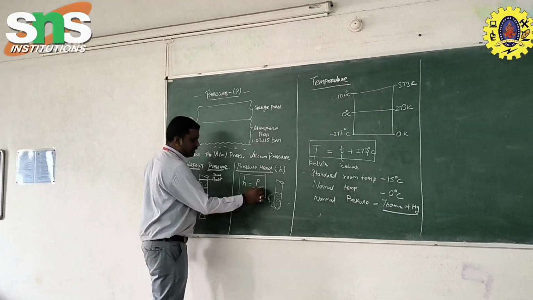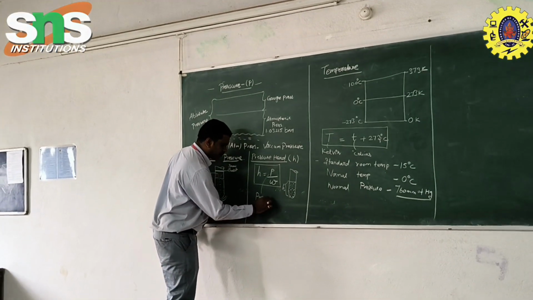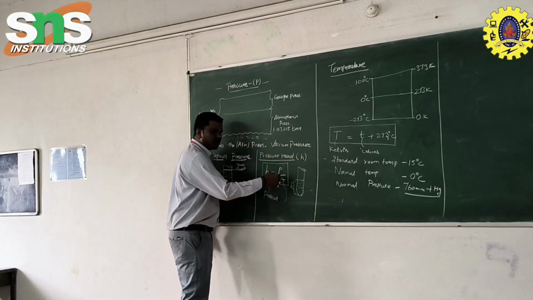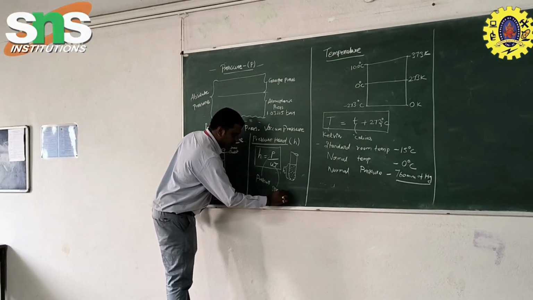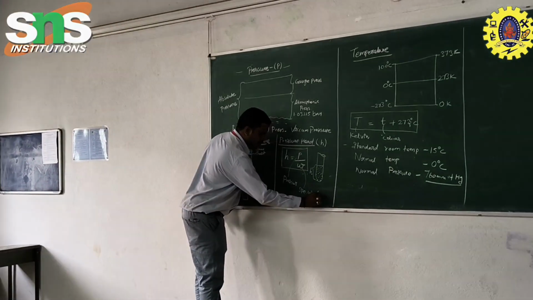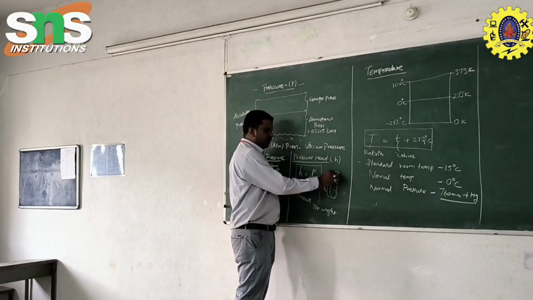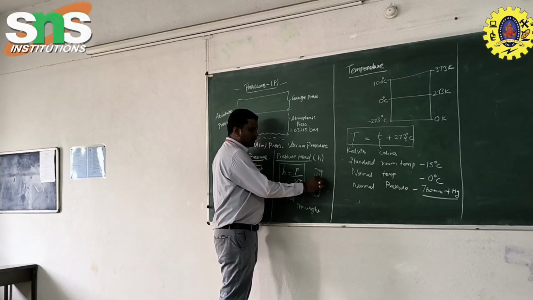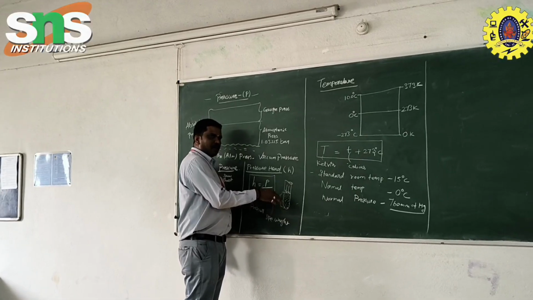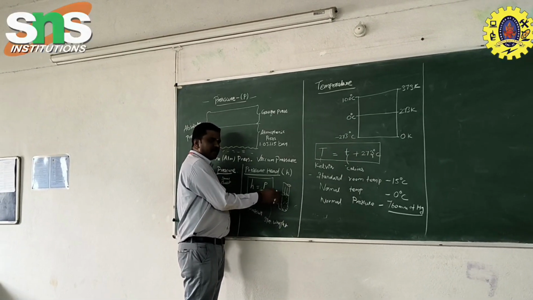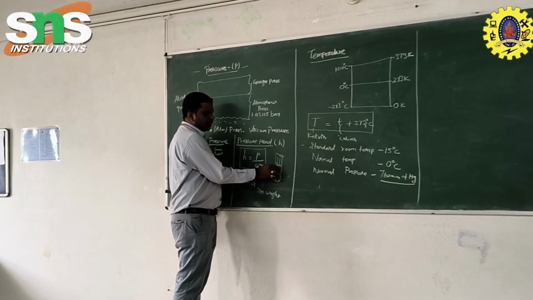So what does P represent here? Pressure. And the small w is the specific weight. That means how much pressure is created or acts at the surface of the liquid, and what is the weight of a single molecule of the liquid.